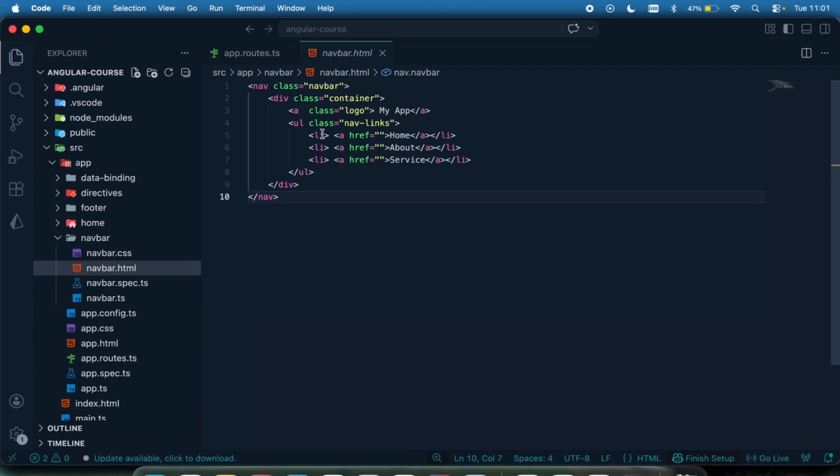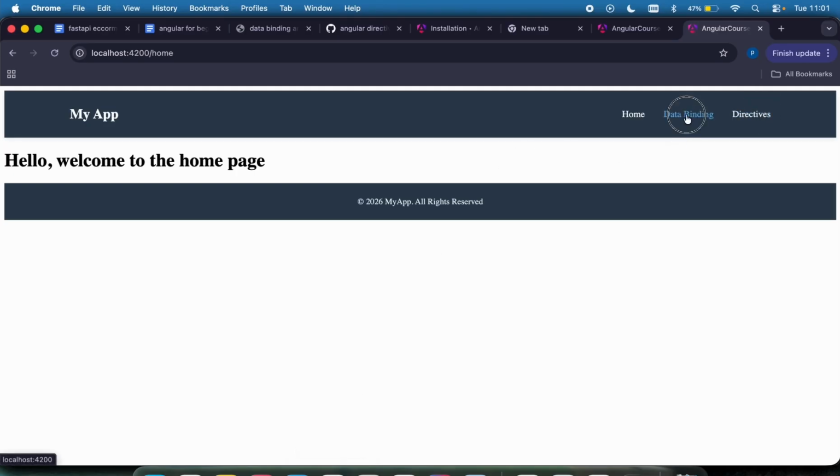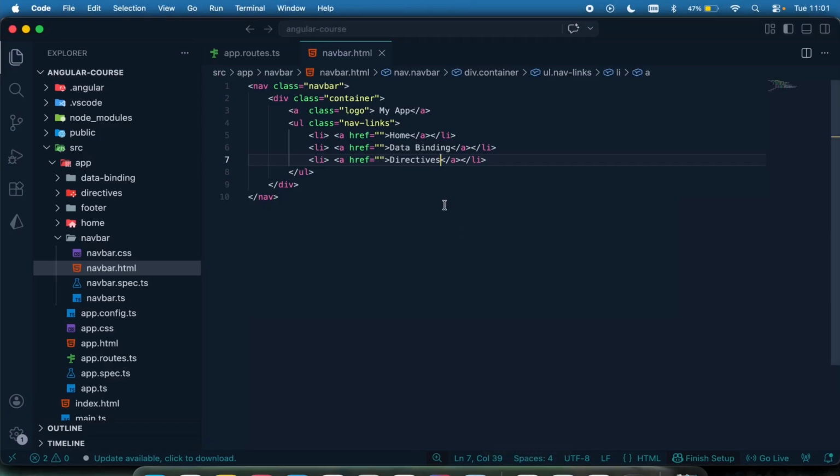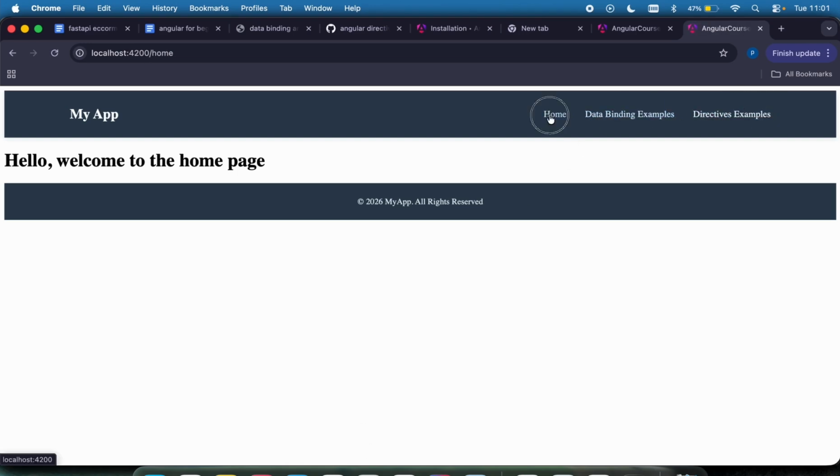Normally in Angular, let me first of all call this data binding. You can say example or something, and this one let's say directives, I don't know. Or let's say example, something like that. Currently nothing is going to happen, we're already aware of that. Let me just say example so we can be sure of what we are doing. Examples like that. Okay, you can see, so these are the pages right there.